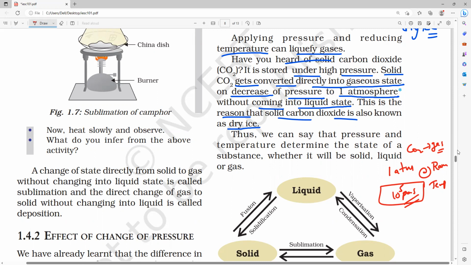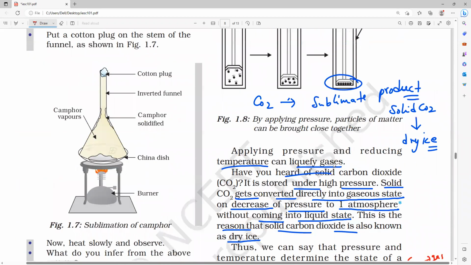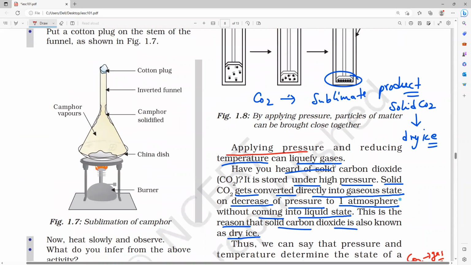Sir, one doubt. Yes, Mari. From liquid to gas, we need to change, and from gas to solid, we need to convert it now, sir. Yes. For that, we need to increase the pressure and decrease the temperature. Understand, Mari? But why, sir, do we need to bring the temperature into this phenomenon? You told that we need not change any temperature.